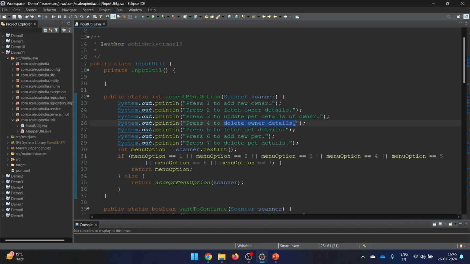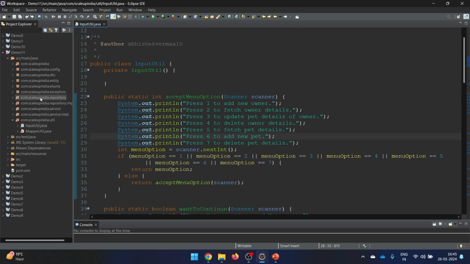We want the pet also to be deleted at the same time. Then we say fetch pet details. So this is basically from the pet side. We'll only provide the pet details, and then we'll see the data, whether the owner details are coming or not. Then we'll say add new pet. So the owner is already there, and the owner has a pet also. We are just adding one more pet. And then we'll say delete pet details, which means the owner is there, maybe having multiple pets, and we are just removing only one of the pets. That's why we are saying delete pet details here. So these are the 7 operations we are going to do in today's video.